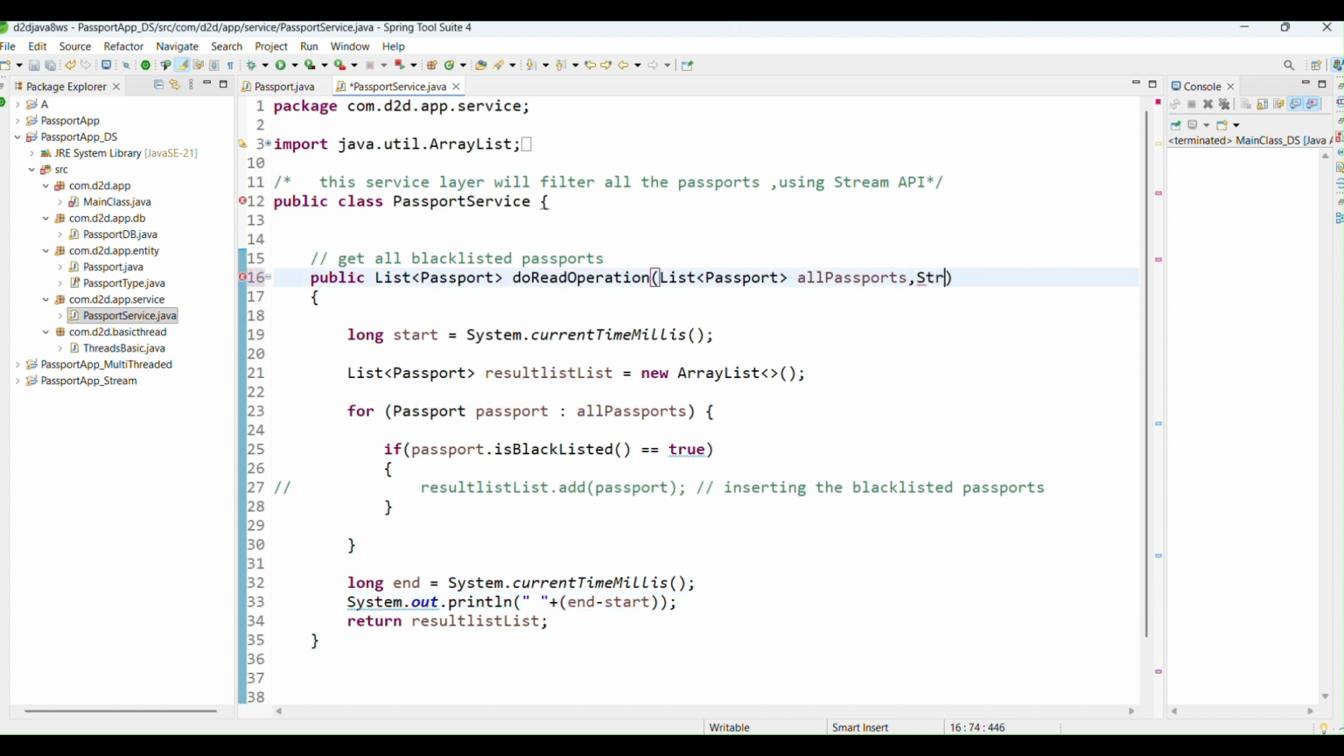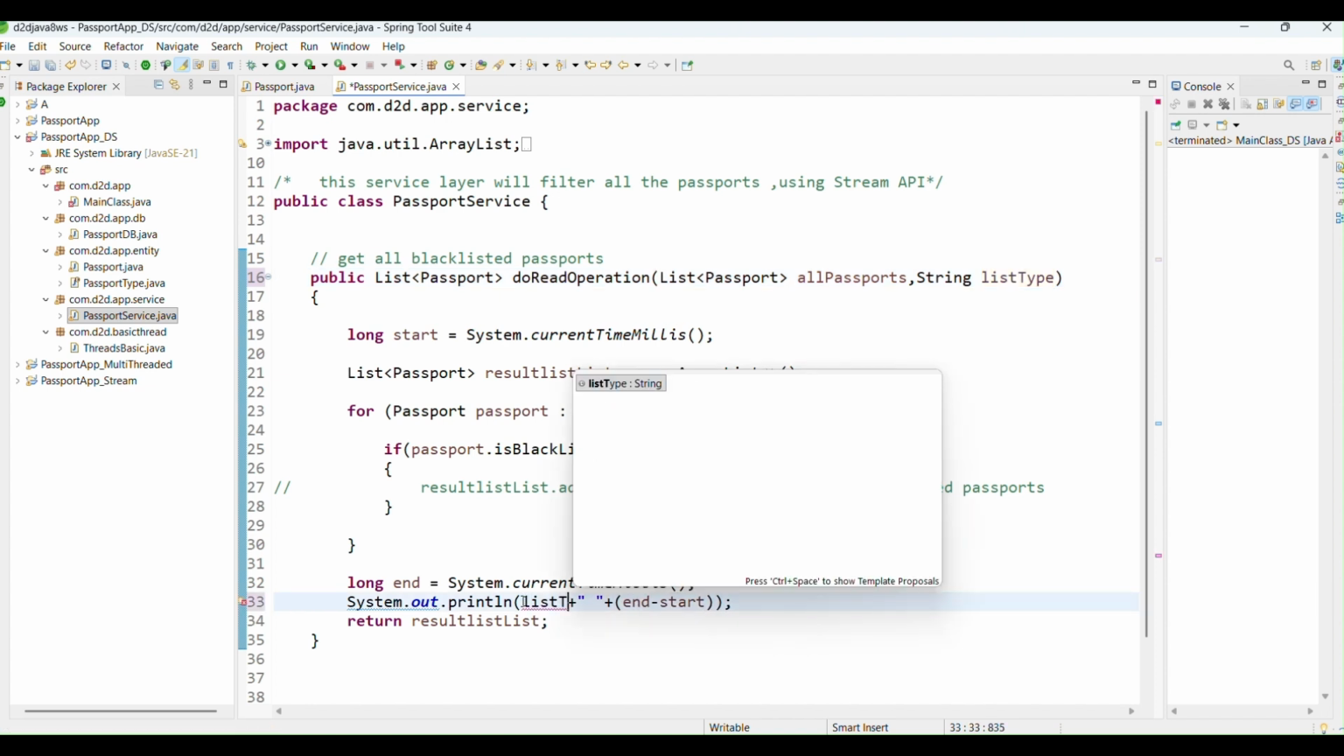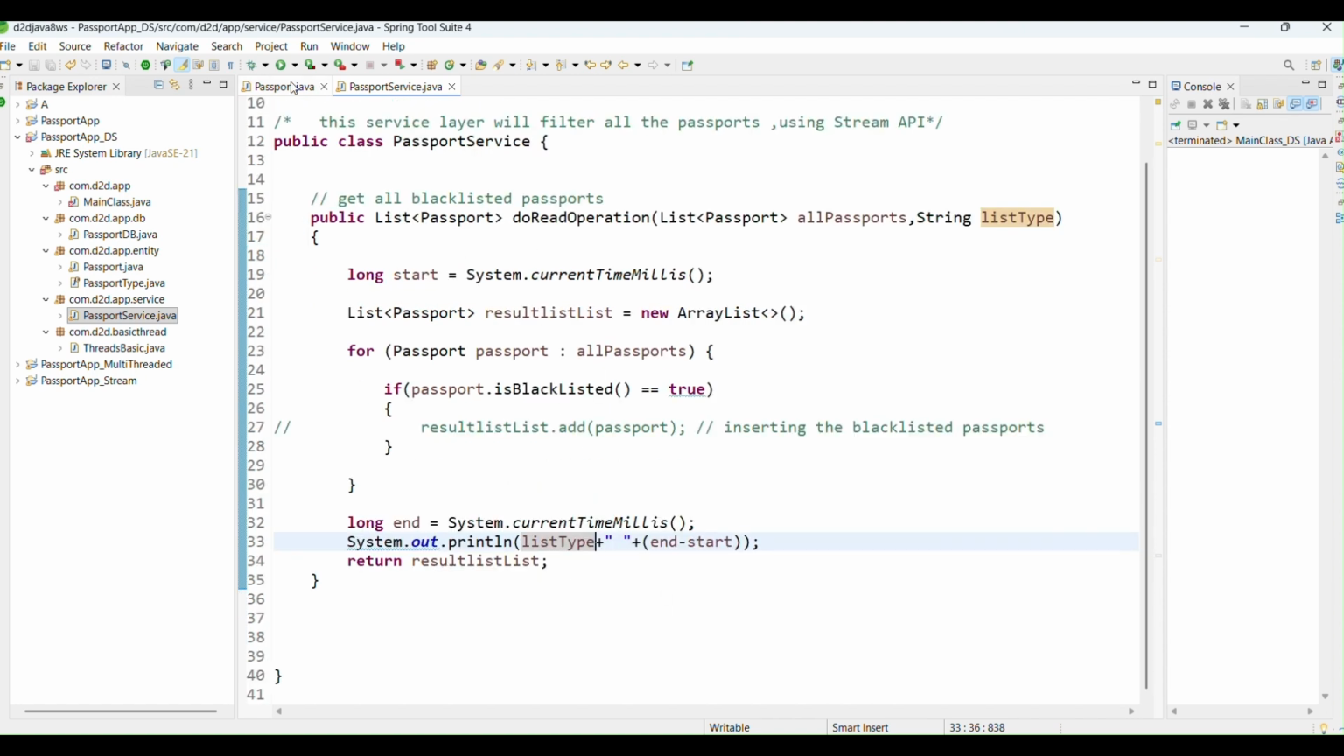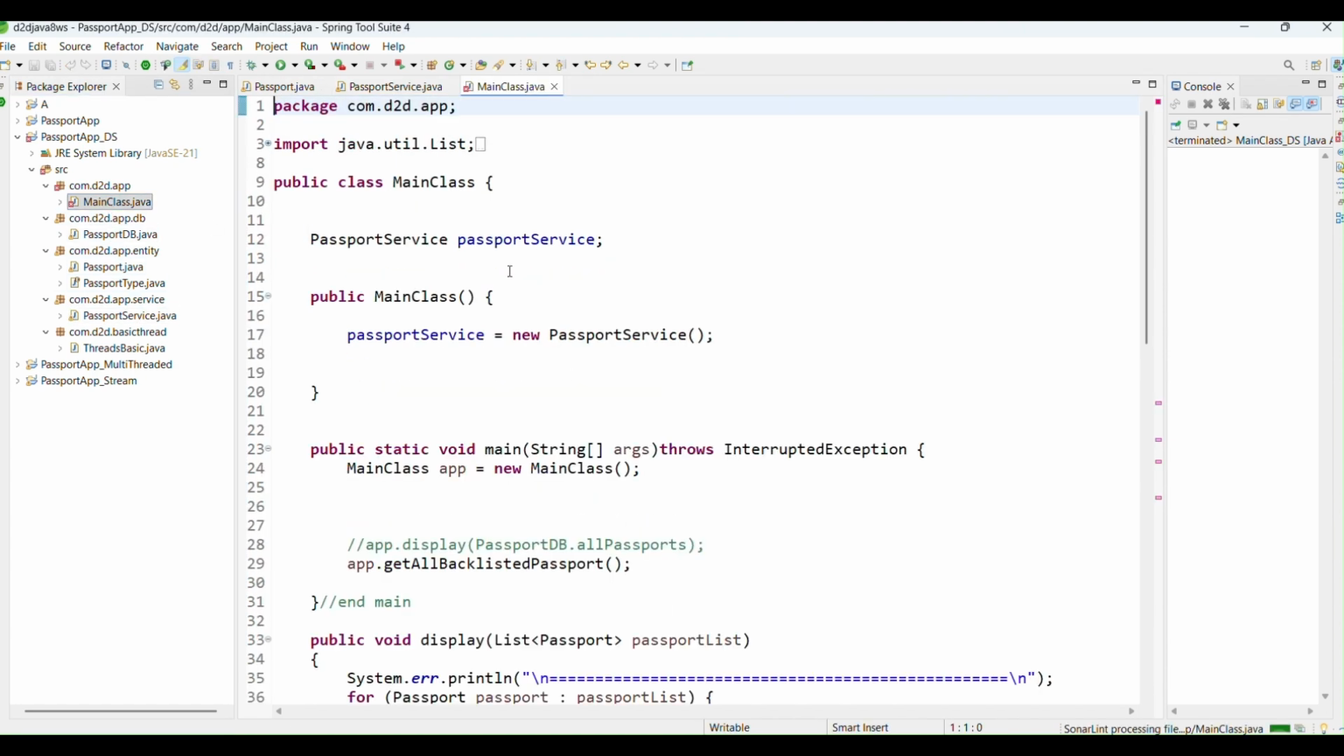That's why I'm mentioning the list type. Here I intentionally mentioned ArrayList and LinkedList, so that we come to know which list is executing this particular set of code. Now let's execute this whole part.